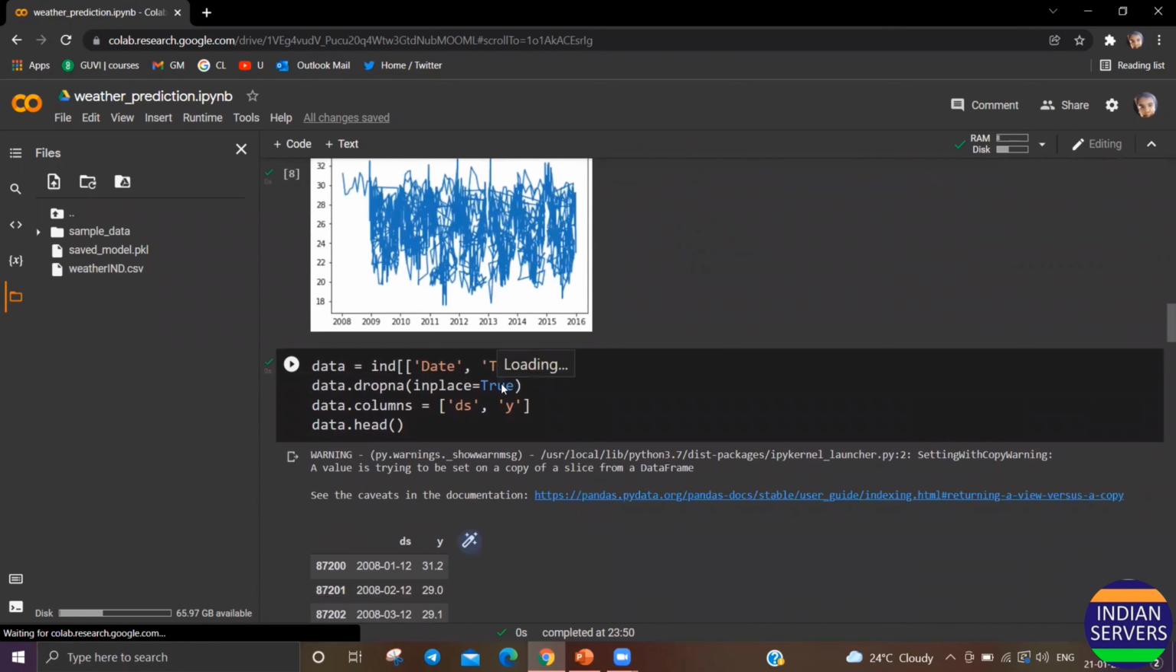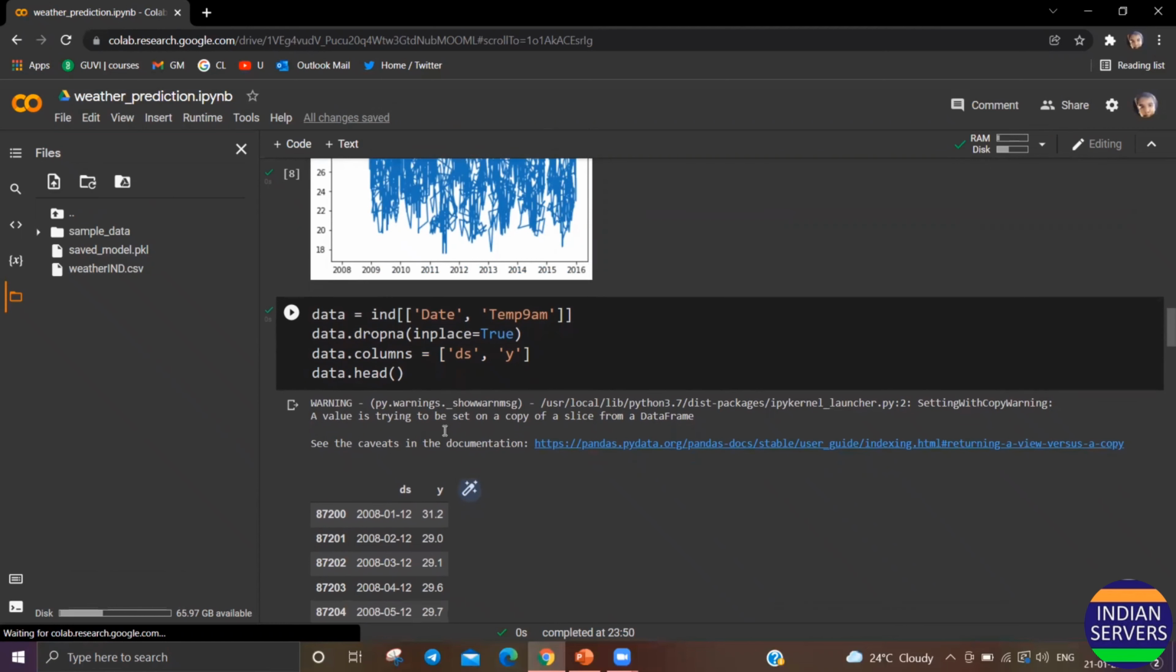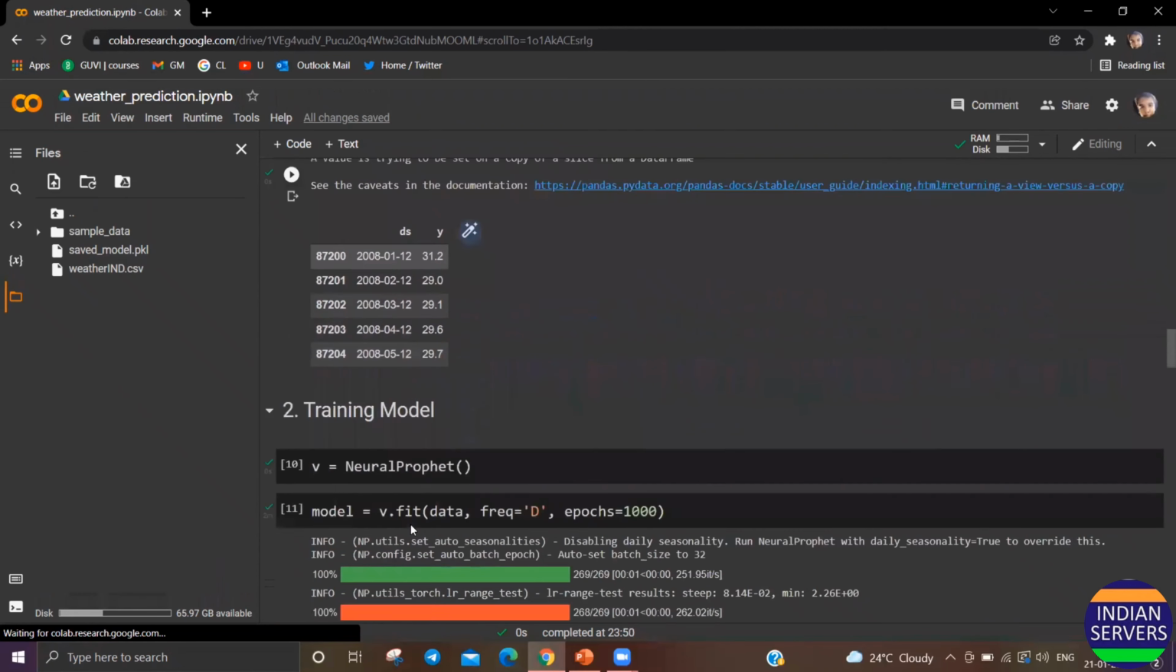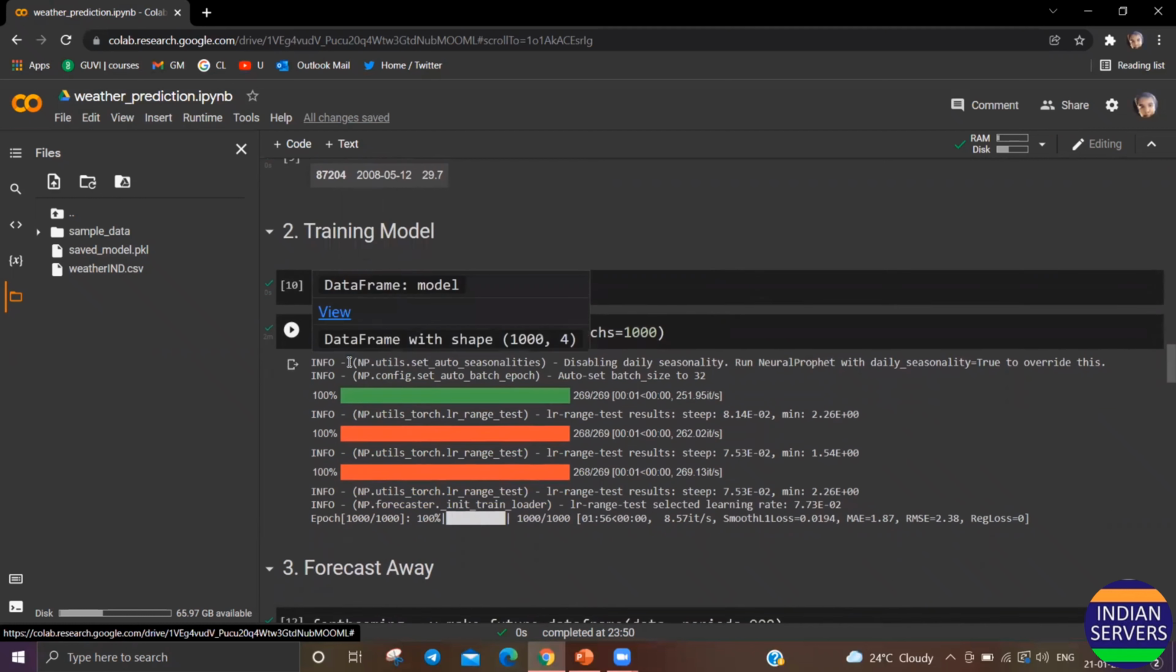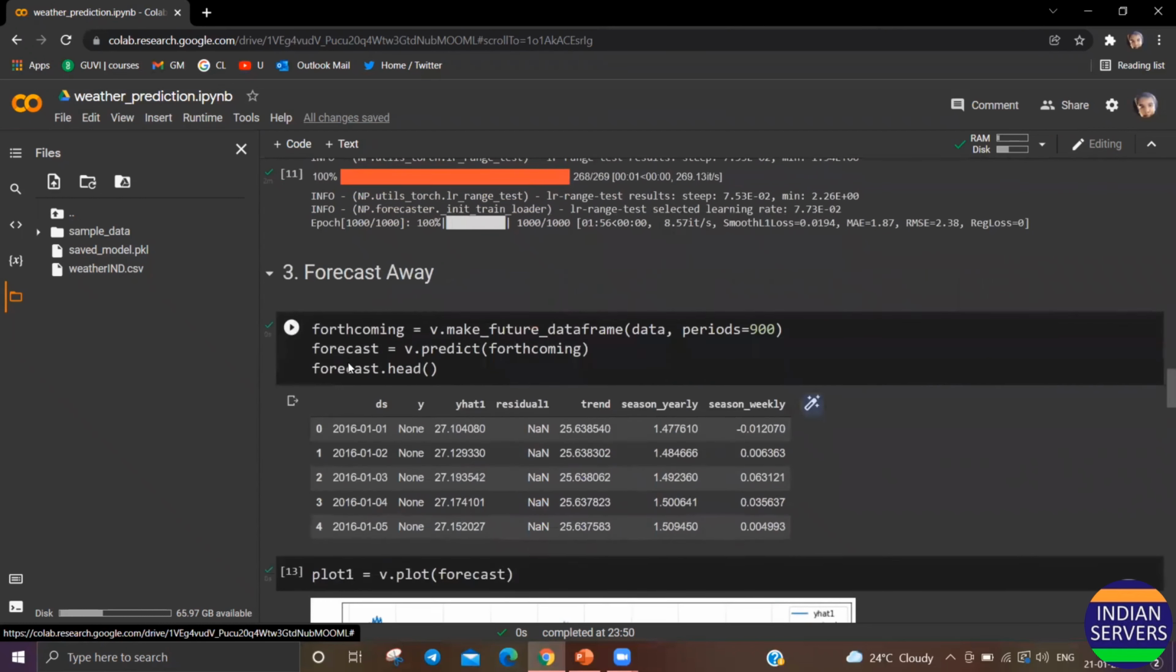We cannot directly use the dataset, so I have assigned variables: ds, which is the date, and y, which is the temperature at 9 a.m. These are the columns I assigned to the data. Now I am training the model, which is NeuralProphet. I created an instance of my NeuralProphet package as a variable p, and a fit method, which creates and trains the model. After that, the forecast fits the values.